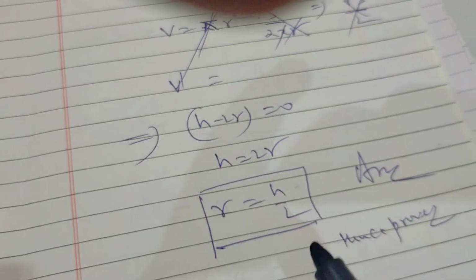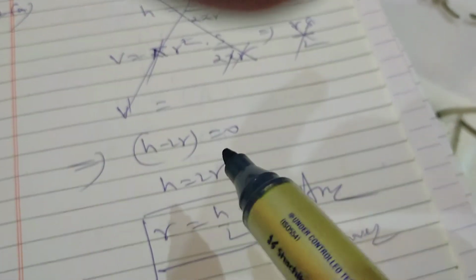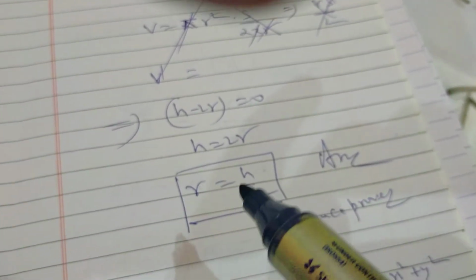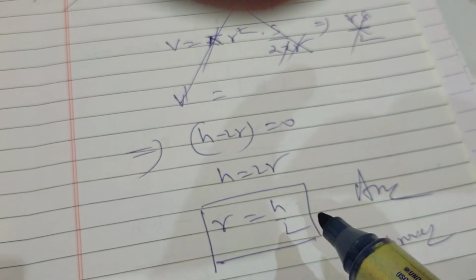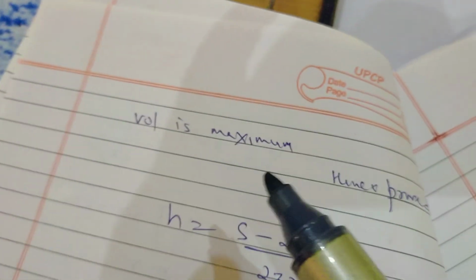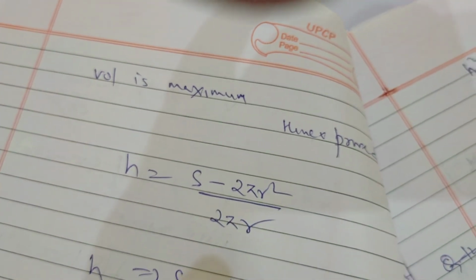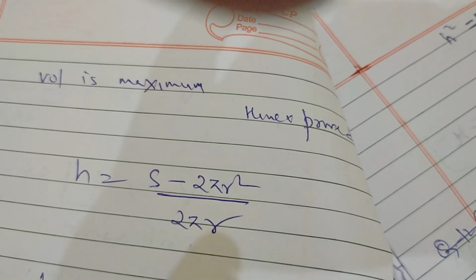It will give this factor h minus 2r equal to 0. From this factor we can say r is equal to h by 2. So we have proved that the radius is half of the height. Radius is half of the height is the second part, and volume being maximized is the first part. So we have proved both parts. So this is the complete question from the 2020 board examination.